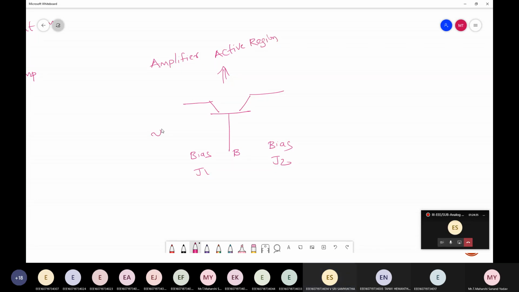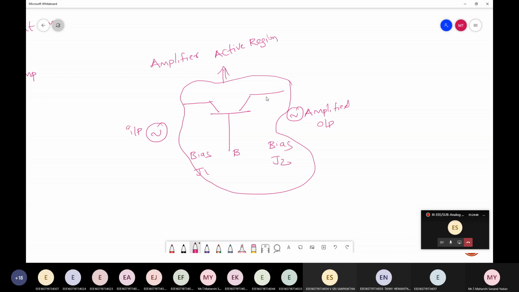Now the actual concept comes here. Here AC input I am giving. Why? Because I want to amplify this so that I'll get amplified form of output. All these concepts we have seen under CE, CB and CC. In order to use transistor as an amplifier only, we have made it forward biased and reverse biased. You can use CE, CB or CC. Here, for example, I made use of CB. Instead of this, you can use CE configuration also. CE configuration, again, same thing. Here you can apply AC input so that I'll get amplified form of output.